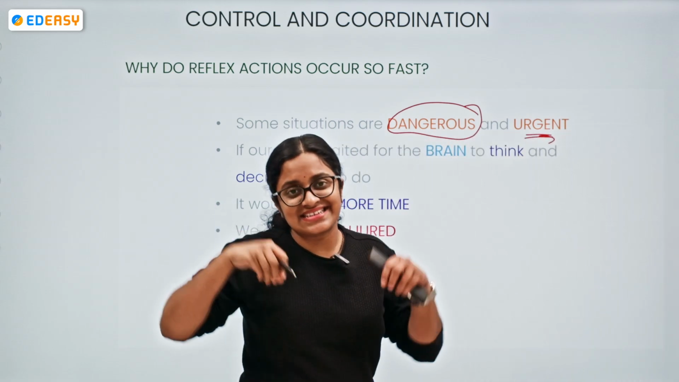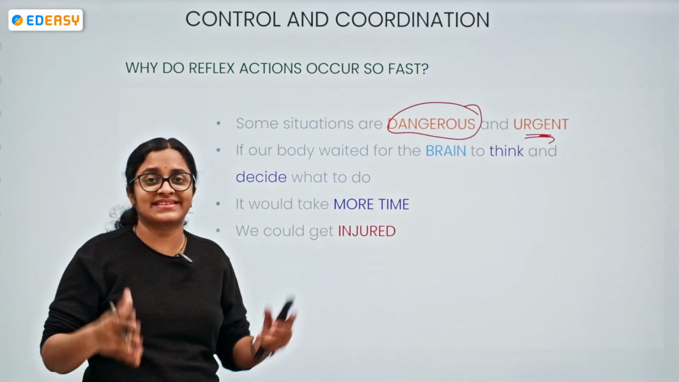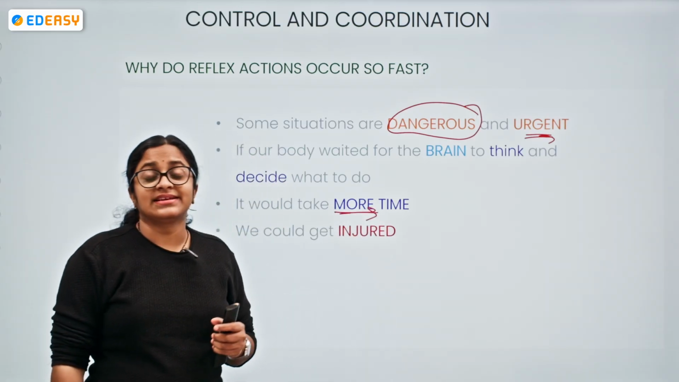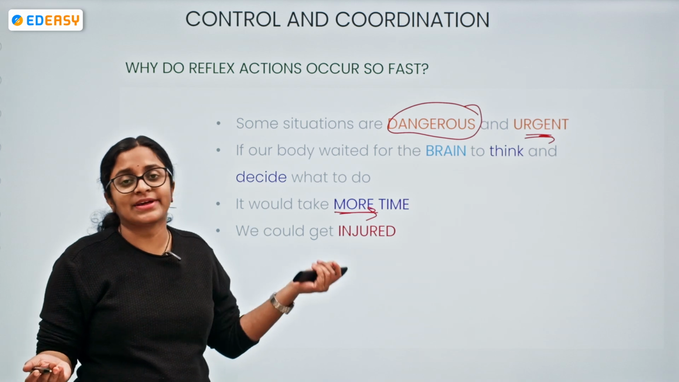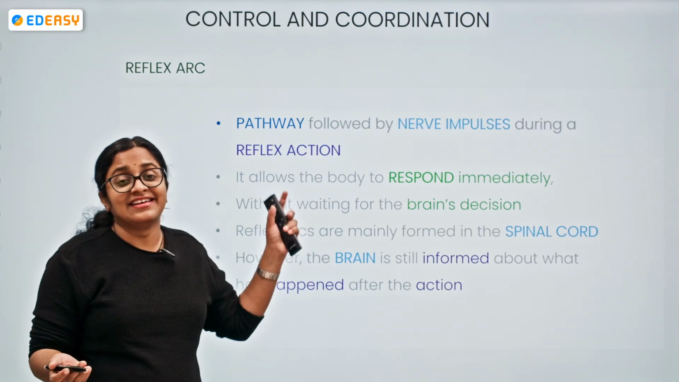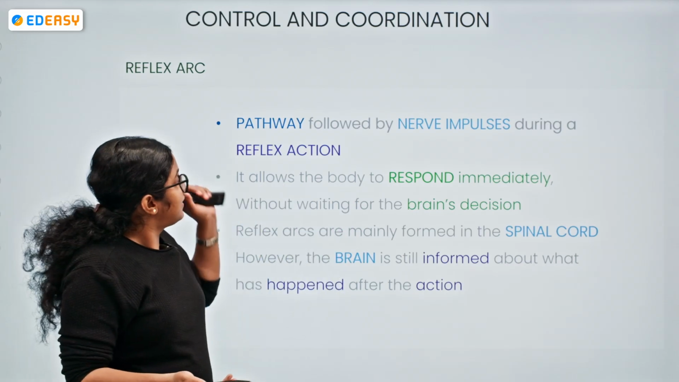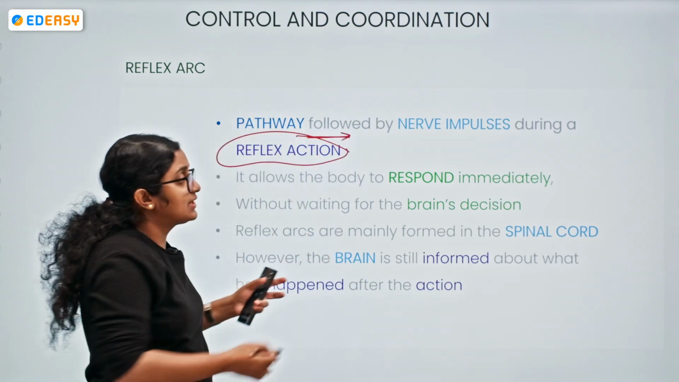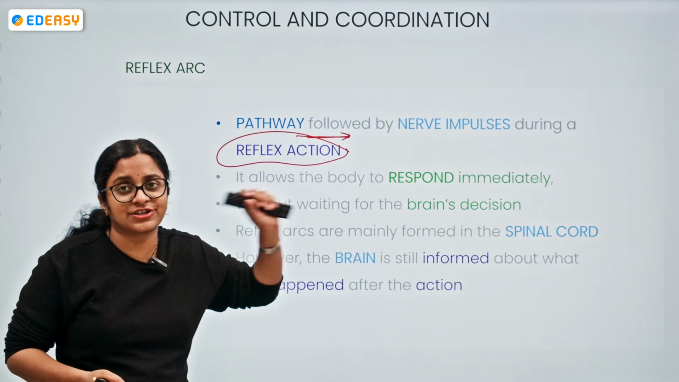If our brain is in the picture, it is taking the decisions. It is thinking, analyzing, interpreting, deciding what to do. It would take more time. By the time the thing that should happen happens, of course, we will be getting damaged, right? We could get injured. So that is the reason the reflex arc plays a very important role. The reflex arc being a pathway followed by the nerve impulses during a reflex action, it helps our body to respond immediately without any decision of the brain.